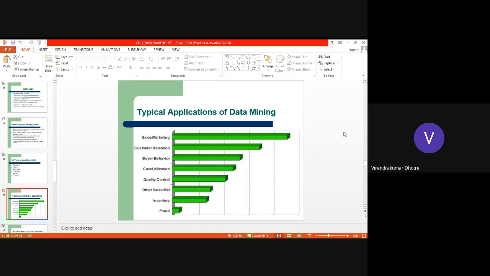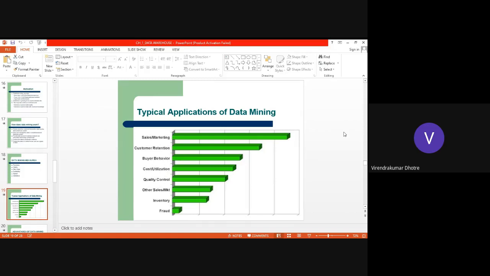Customer retention, buyer behavior, we can observe. As I said, what the customer buys, which type of product they perceive, whether they prefer quality products, whether they prefer low cost products.